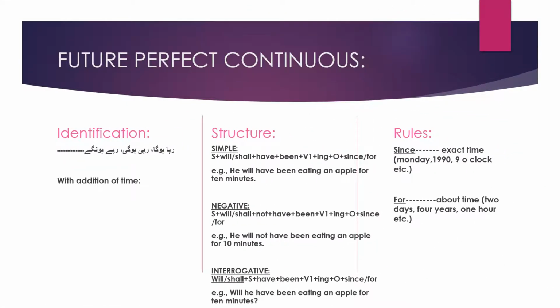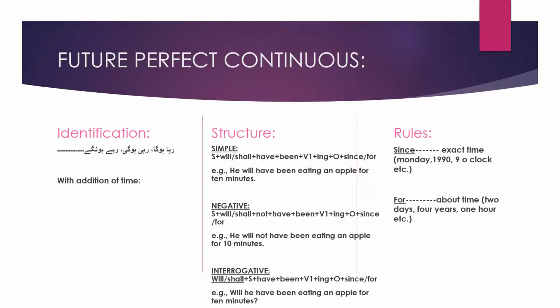So our last tense is future perfect continuous. In this tense it is also a combination of two tenses. Number one is perfect tense and number two is continuous tense. So we use identification of continuous tense, that is रहा होगा, रही होगी, रहे होंगे, but with the addition of any time. उस सेंटेंस के अंदर कोई भी टाइम मौजूद होना चाहिए. So its structure for simple affirmative tense is subject plus will shall plus have plus been plus verb first form plus ing plus object, then we are going to use since and for.